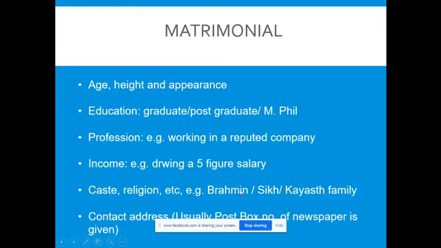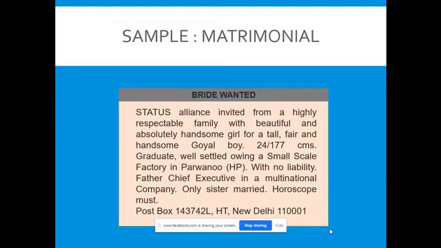When you look for matrimony, you will find the caste and the religion, and the contact address or the post box number of the newspaper if it is given. So here is one for bride wanted. Status alliance invited from a highly respectable family with a beautiful and absolutely handsome girl for a tall, fair and handsome boy. Caste, age 24, height 177 centimeters. Graduate, well settled, owning a small scale factory in Parwanoo, HP.